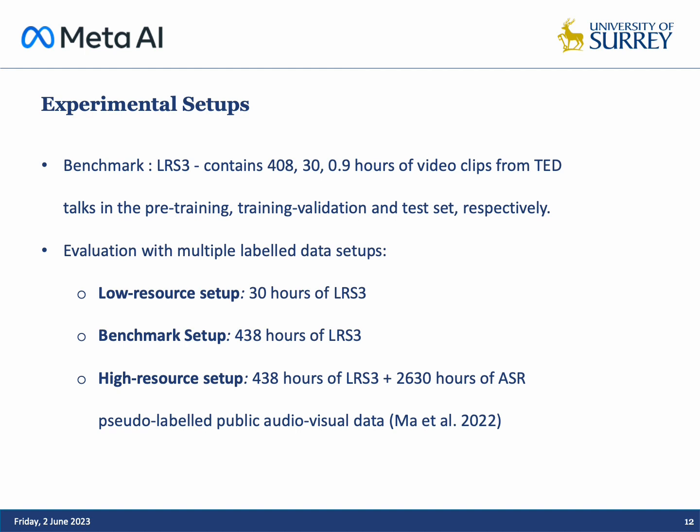We evaluate the performance of SIMS-VSR on the largest public VSR benchmark, LRS3, with multiple labeled data setups. The first one is a low-resource setup, which only uses 30 hours of labeled data from LRS3. The second one is a benchmark setup, which uses 438 hours of labeled data from LRS3. The third one is a high-resource setup, where we use an additional 2,630 hours of ASR pseudo-labeled public audiovisual data.